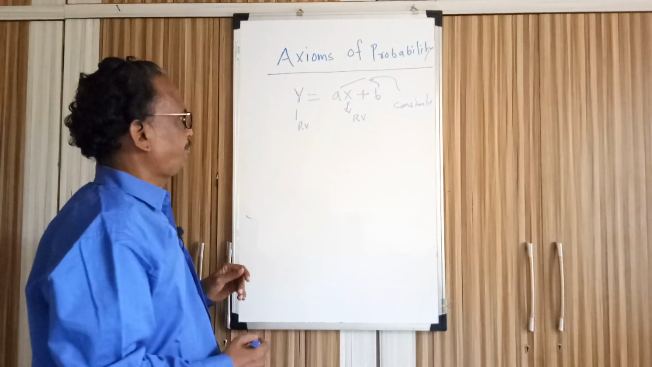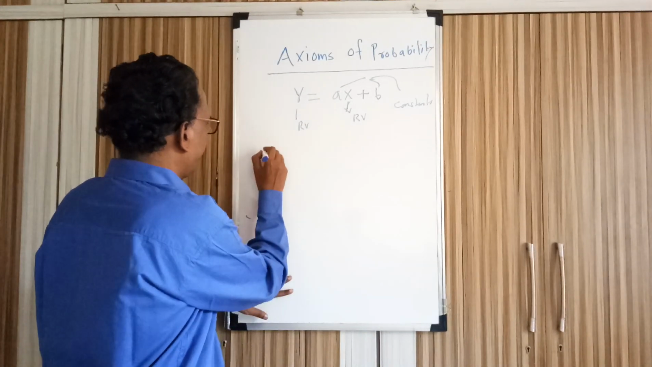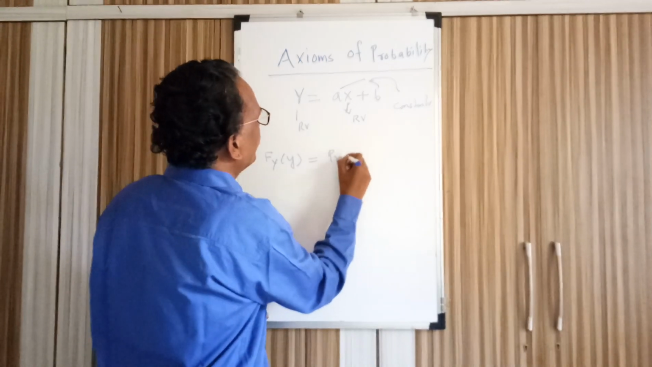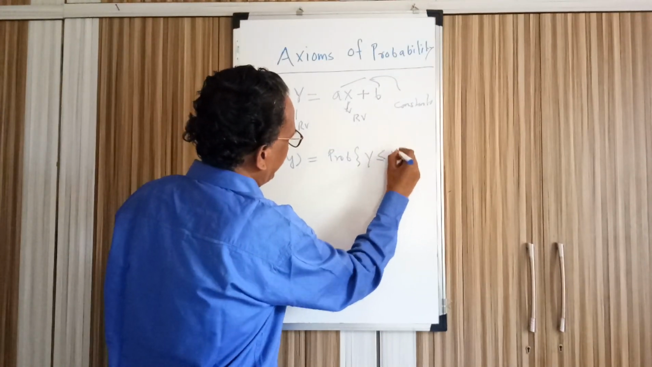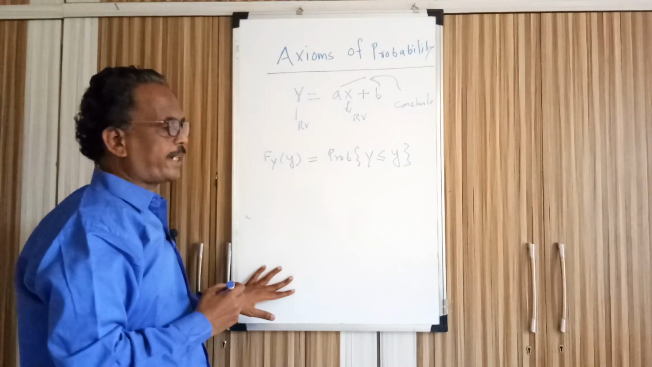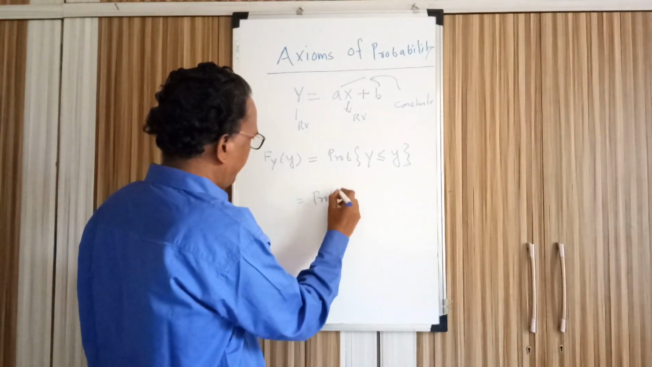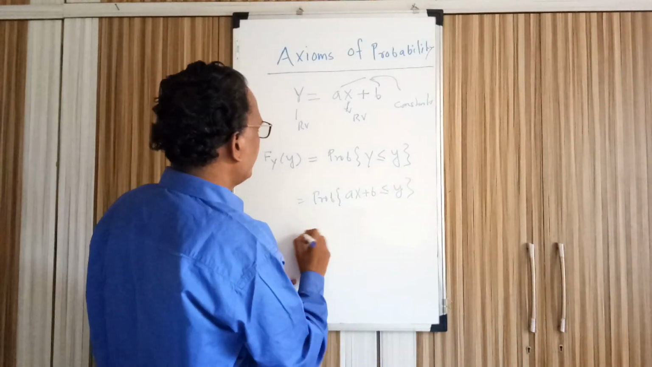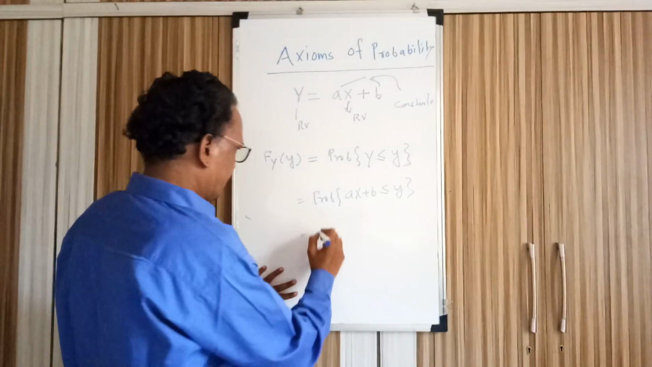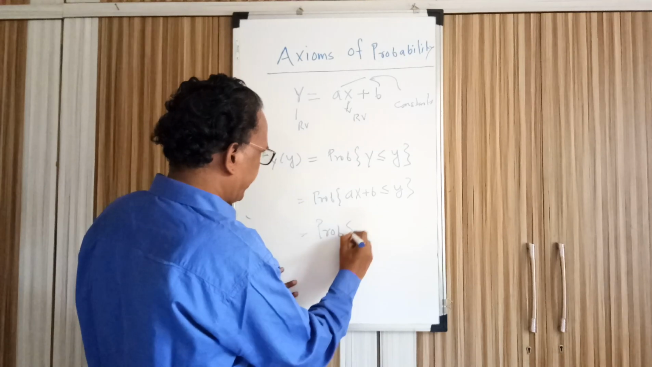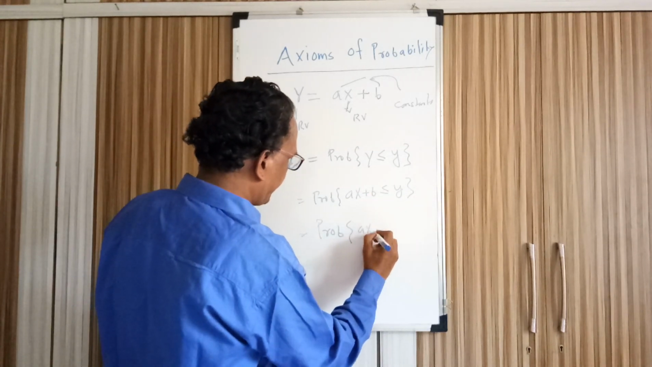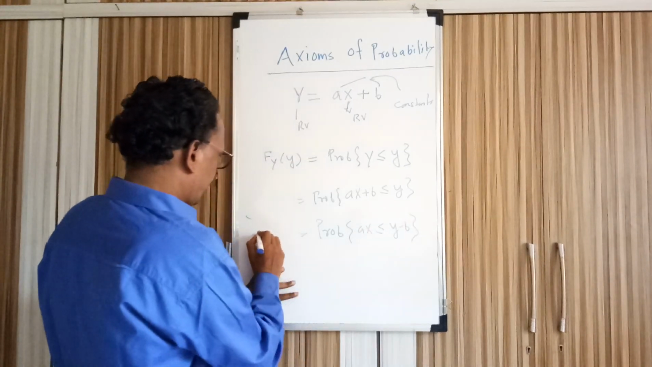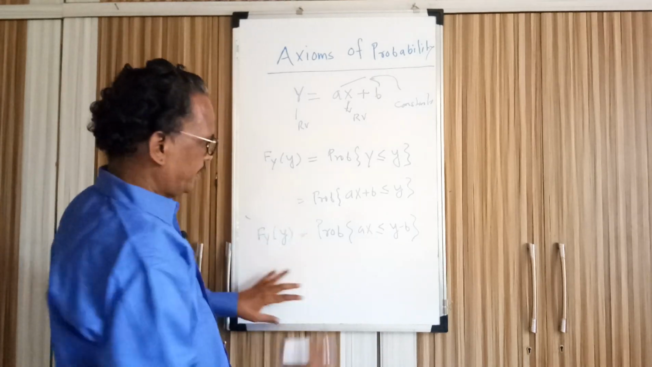We know that the probability distribution function of random variable y, F_Y(y), is the probability that random variable capital Y takes a value less than or equal to small y. You can write it like this. Since we know random variable y in terms of x, it is ax plus b less than or equal to small y. Then this can be simplified. We can take b to the other side: ax is less than or equal to y minus b. So F_Y(y) can be simplified and written like this.